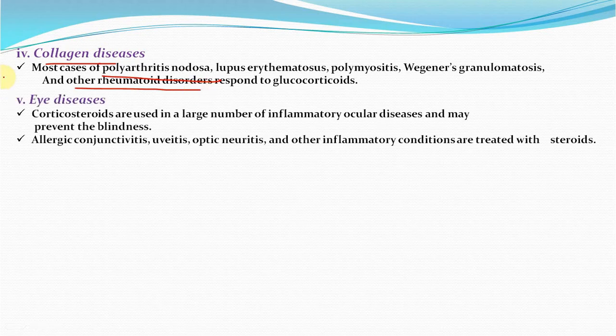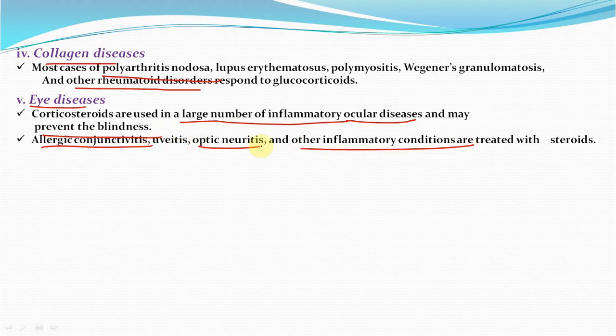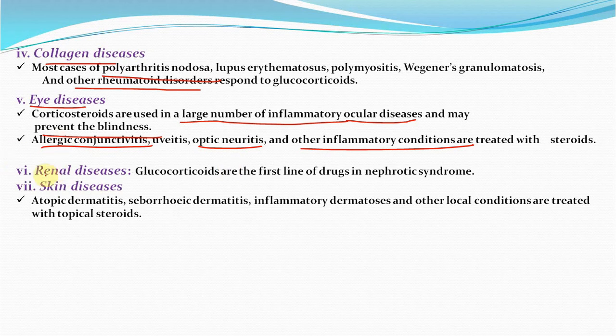Eye diseases. Corticoids are used in a large number of inflammatory ocular diseases and they prevent blindness. They are used in allergic conjunctivitis, optic neuritis and other inflammatory conditions. Renal diseases. Glucocorticoids are the first line of drugs in nephrotic syndrome. Skin diseases like atopic dermatitis, inflammatory dermatosis, and other local conditions are treated with topical steroids.